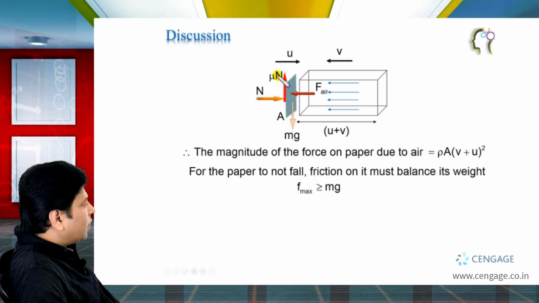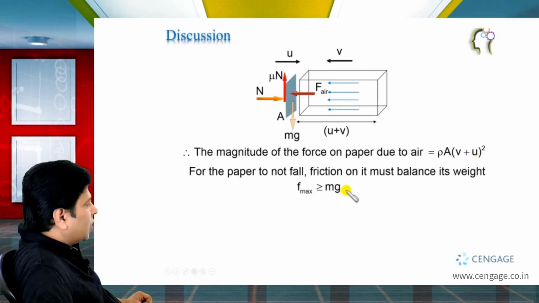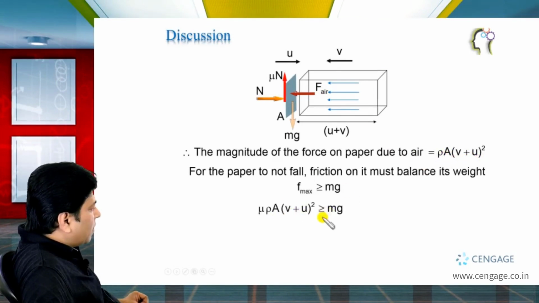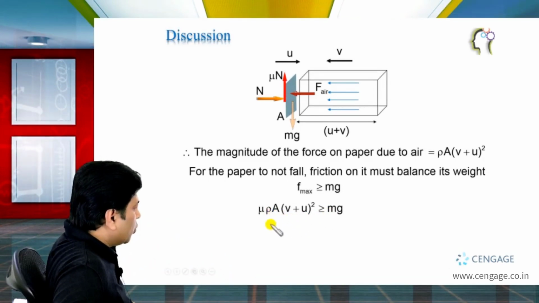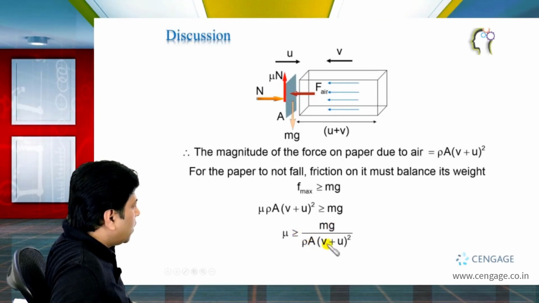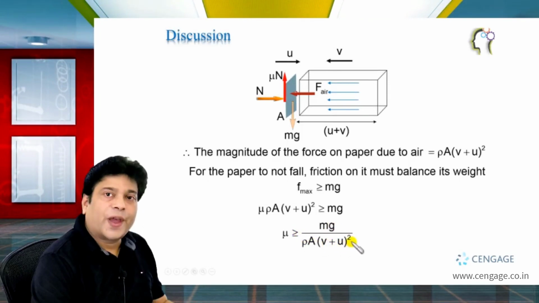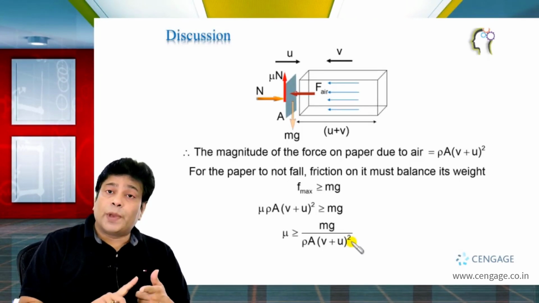For calculating this, we need the normal reaction, and this normal reaction should be equal to F air, and F air is equal to rho A (v plus u) whole squared. So let us substitute this value. If we simplify this relation, we can get the value of mu. So mu should be greater than or equal to mg divided by rho A (v plus u) whole squared. This is the minimum possible coefficient of friction between the paper and the car.